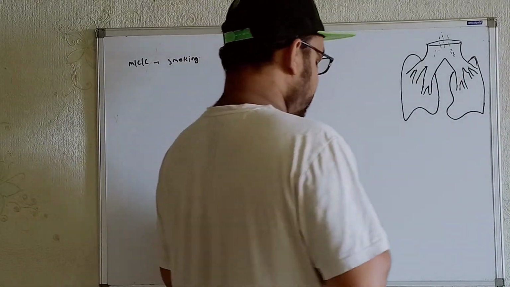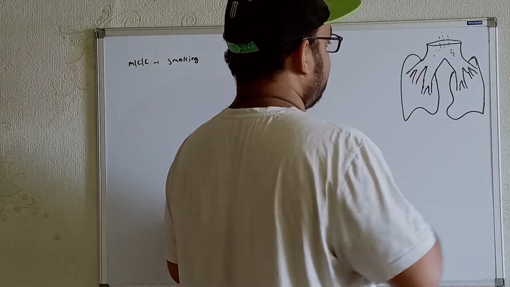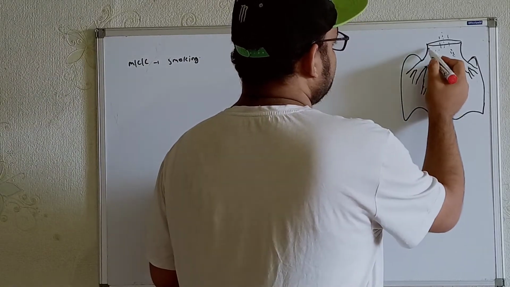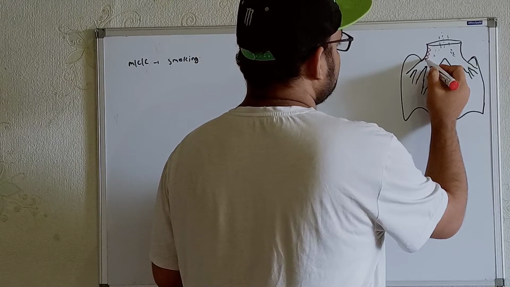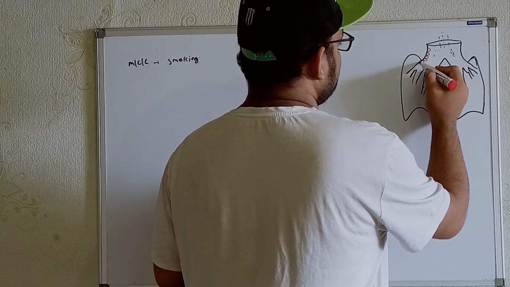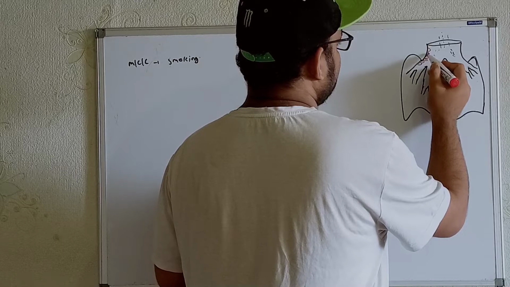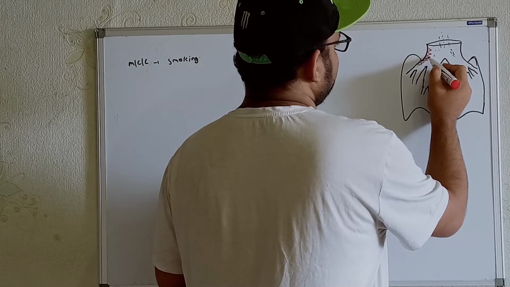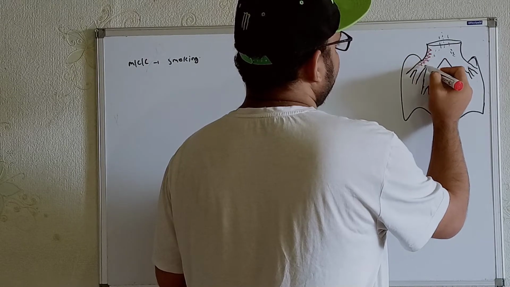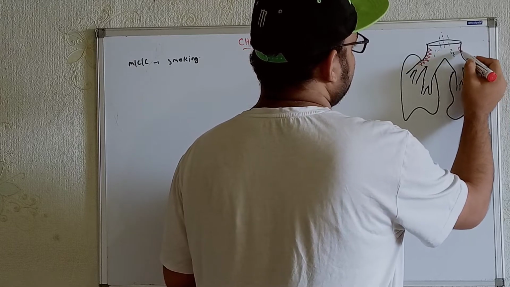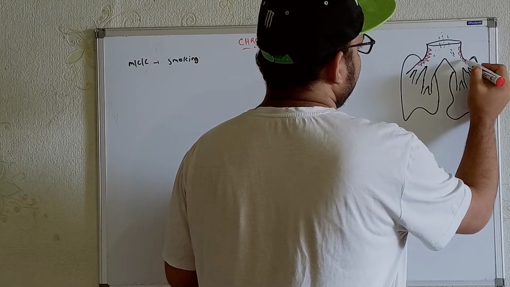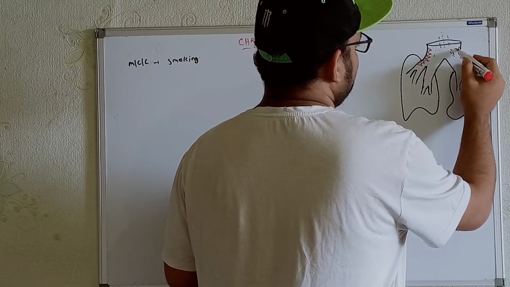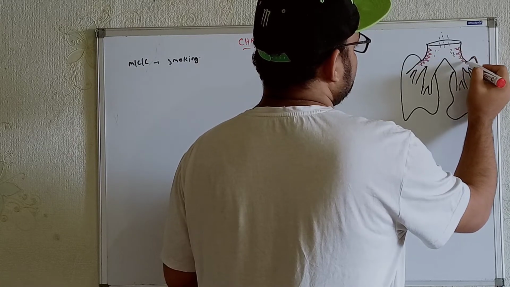So if we draw the cells over here, we'll get pseudostratified ciliated columnar epithelium, and the same we'll get over here also.